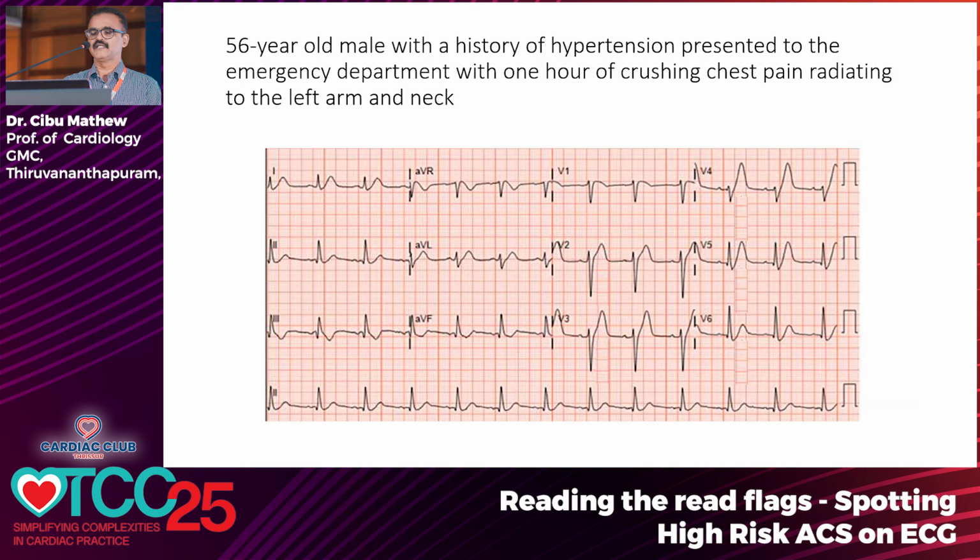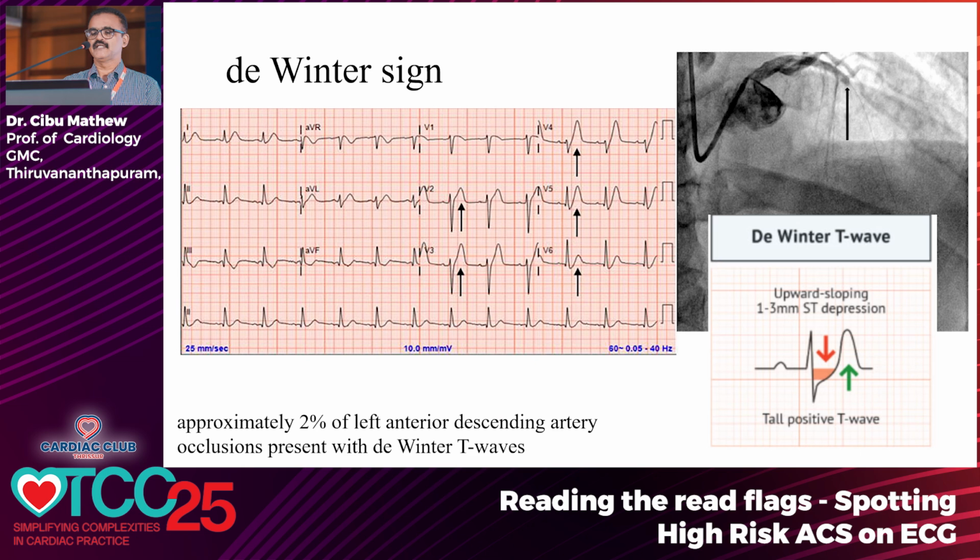What is this ECG? This is a patient with a classical cardiac pain. If you look at this ECG, there is no significant ST segment elevation anywhere. Should you diagnose STEMI or should you diagnose occlusive myocardial infarction? Just like the previous ECG, you can see very prominent tall T waves in the chest leads. And not only that, there is some ST segment depression in V2, V3, V4, V5 also. So this arrow shows ST segment depression which culminates in upright tall T waves.